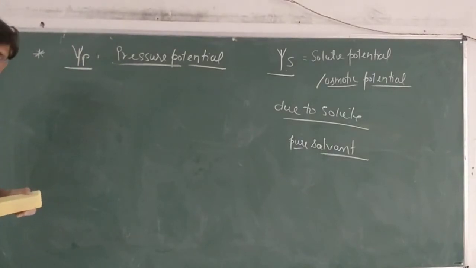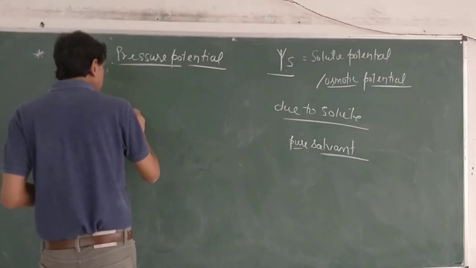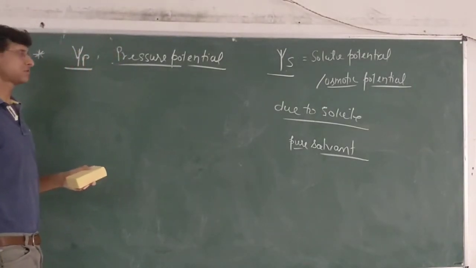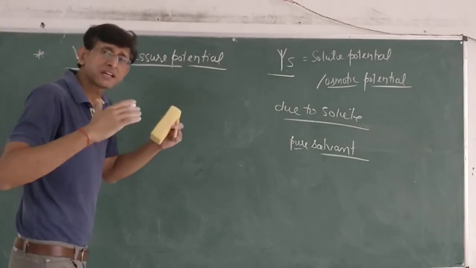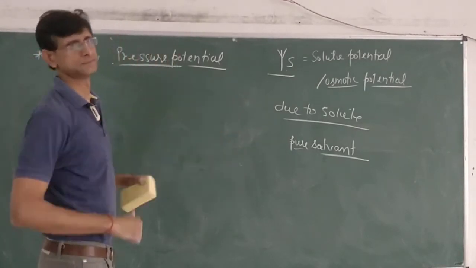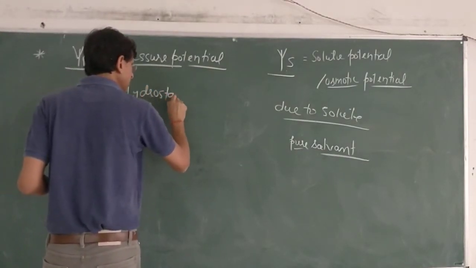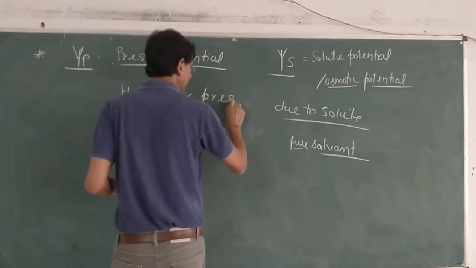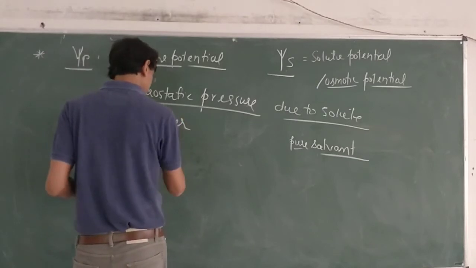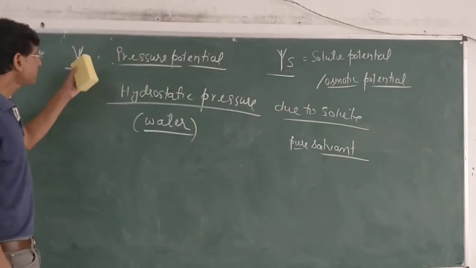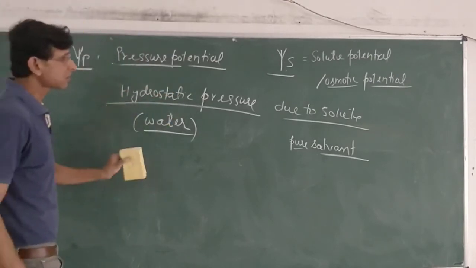Then what is this pressure potential? The definition says the pressure potential is the potential present in a solution due to hydrostatic pressure developed by already present water. So psi p is directly related to that hydrostatic pressure which is created due to water already present in the system.